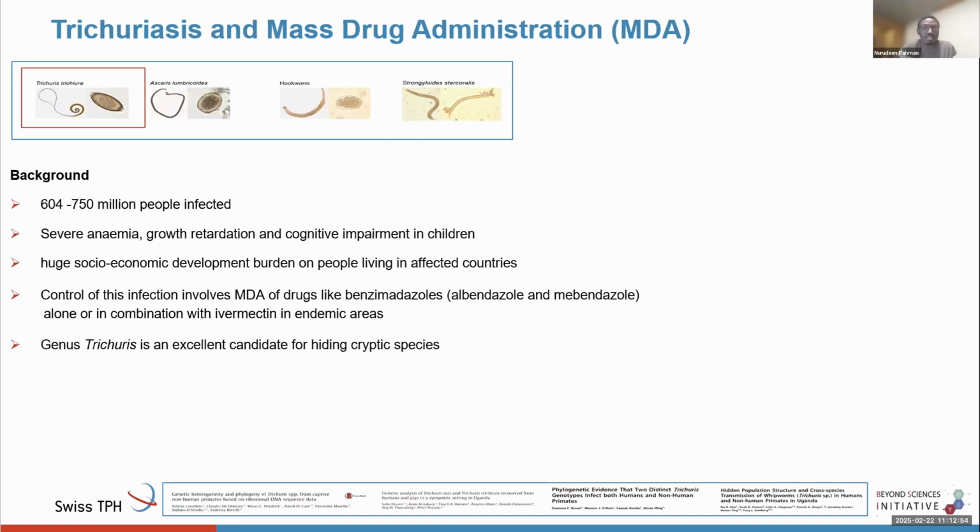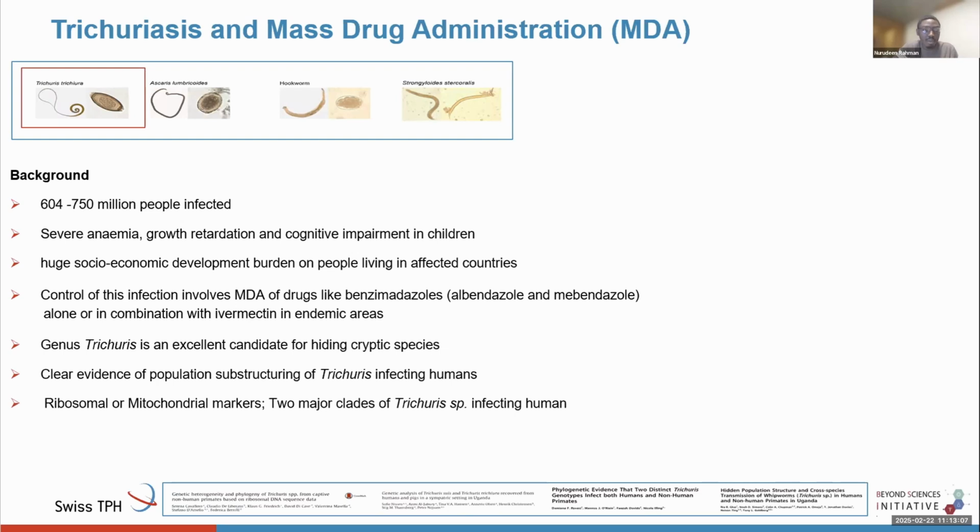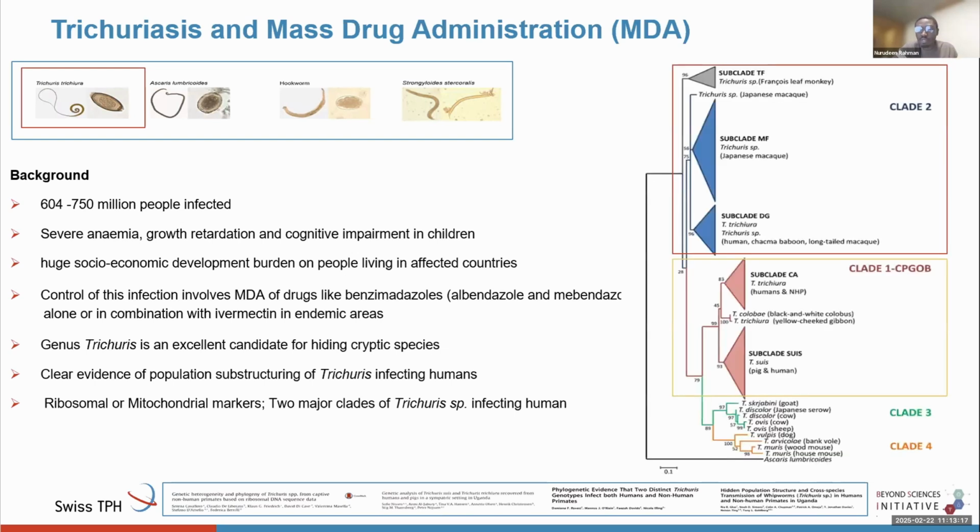You can see them under the microscope, but they look very much alike, and you can't decipher the differences between these species. So most times, what we do is look at ribosomal or mitochondrial markers to differentiate between these species. And these papers have suggested that there are majorly two clades of Trichuris infecting humans.